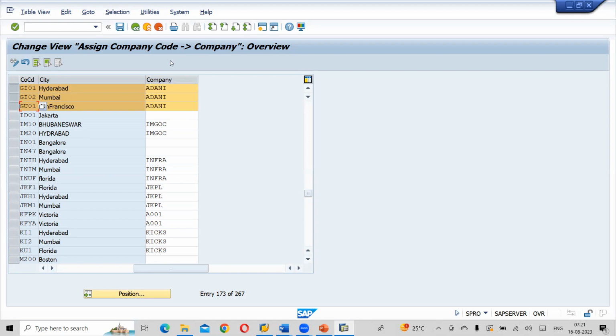Okay, next, click on the save button. Once we click on save, it will show a warning message.